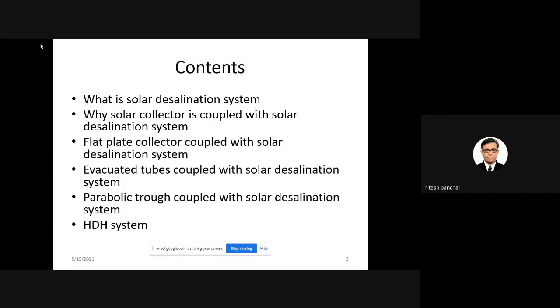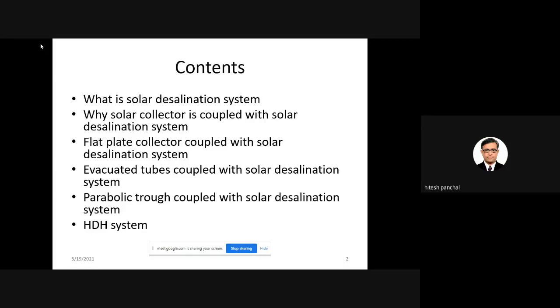Now, within this 1.5 hour lecture, everybody will understand the current research, because my presentation is very simple, so everybody can understand the research work. And if anybody has some doubt, then definitely we will discuss. So for the content, in my last lecture I told you what a desalination system is.